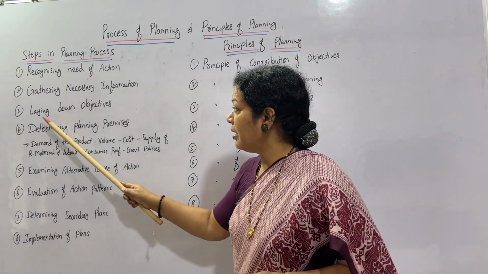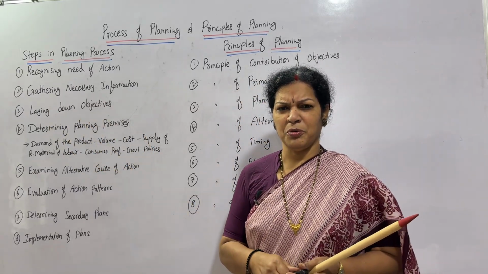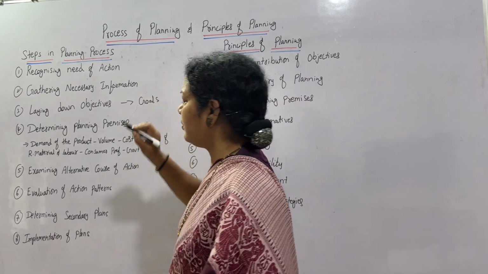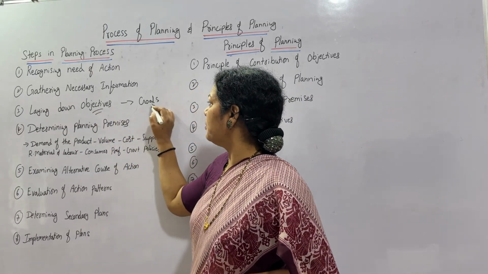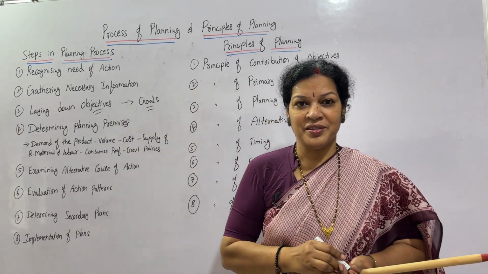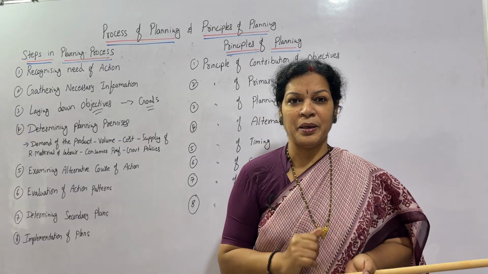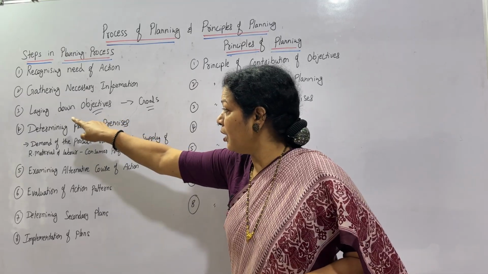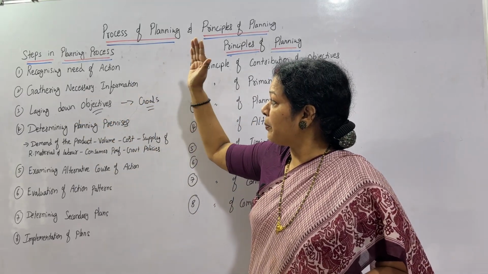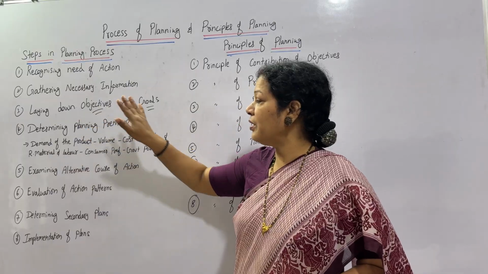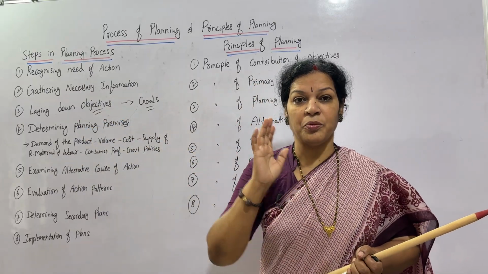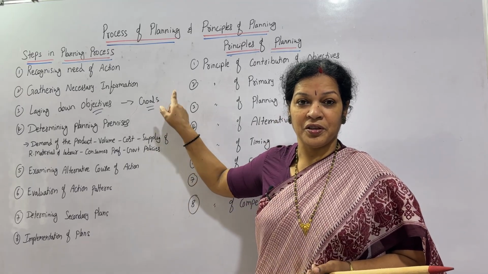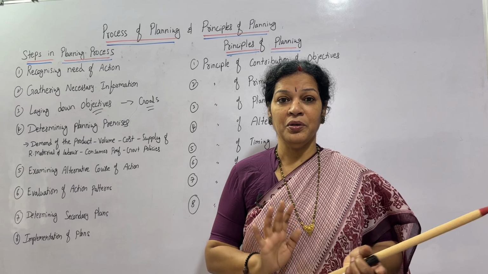The next step is laying down objectives. What are the objectives? Objectives which are related directly with the goals. I have a few objectives. Does it match with the goals? If you know the goals, this is my ambition, this I want to do, then according to that you will focus on the objectives. Once you identify the problem and gather the information, then after that you identify the objectives. These are the objectives of the planning. You know the goals already, then you will be able to understand the objectives.